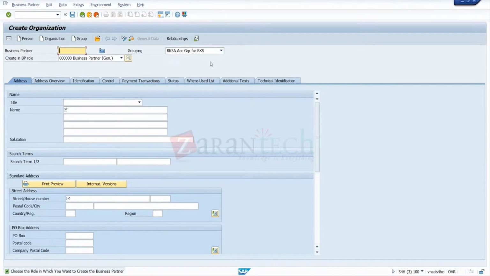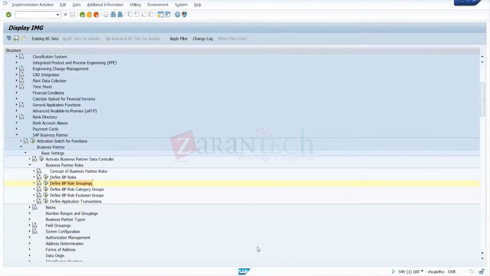Okay, this is not related to the BP role or that grouping. It's not related with that. This is account grouping. So that's not directly affecting the BP supply customer data. Maybe I'll give some more ideas in the coming class about its grouping, but mainly it's for information purposes, basically for our convenience in making the groupings, but not affecting the BP master creation directly.